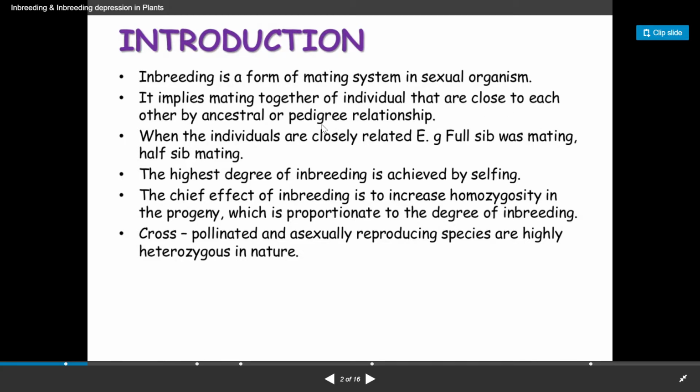You will understand what pedigree relationships are when we do the inheritance chapter. But just try to make out this: very close relatives or a very close group of people which have the same or common ancestors, when they come together and breed, this is called inbreeding. Suppose there is breeding between siblings, like marriage with बुआ की बेटी or मामा के बेटे within the relation itself, that type of breeding is called inbreeding.